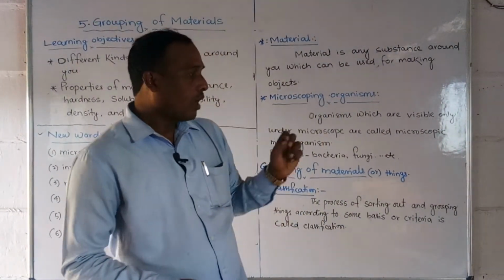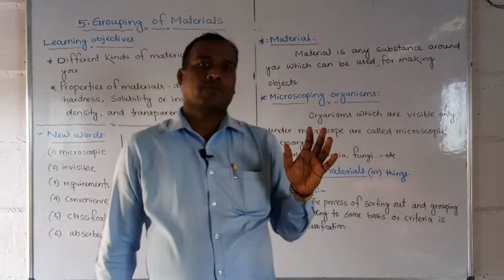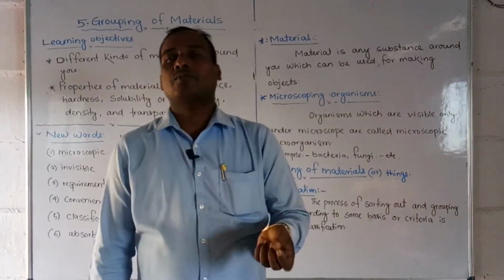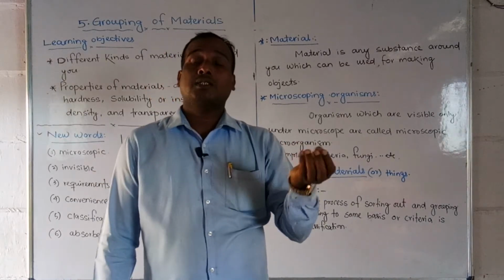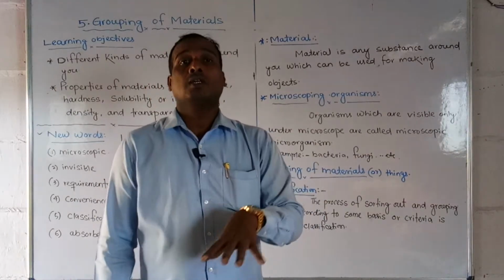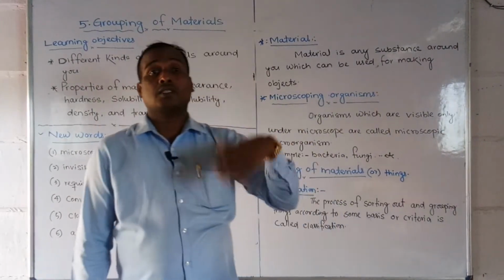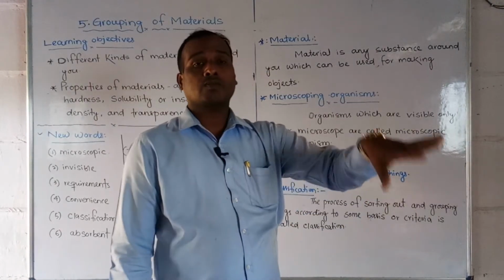Suppose, children, whatever material we see around us, whatever things. Suppose we see that one table, it is made of wood. One substance we are seeing, which one is made of which material? Wood. With one chair or one table we are seeing, these are the materials. It was made of some substances, like materials like wood. This is one of the substances.